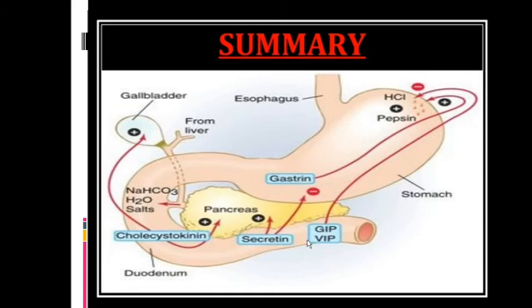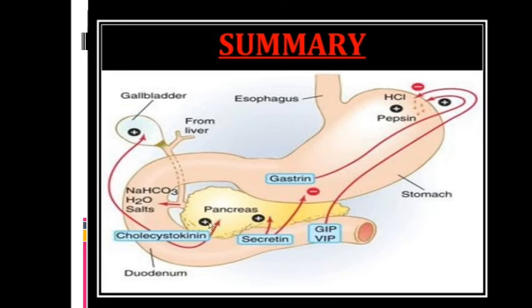Okay, as well as through the intestinal phase there is secretion of secretin by the acidic chyme in duodenum. GIP and VIP also inhibit the HCl secretion. Secretin stimulates the pancreatic secretion, and secretin also augments the action of cholecystokinin to augment the pancreatic secretion.